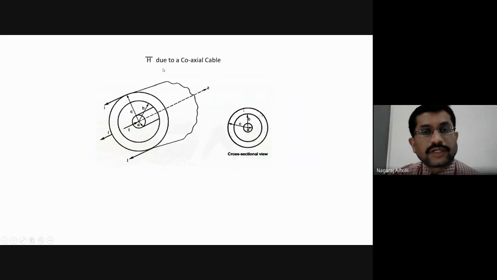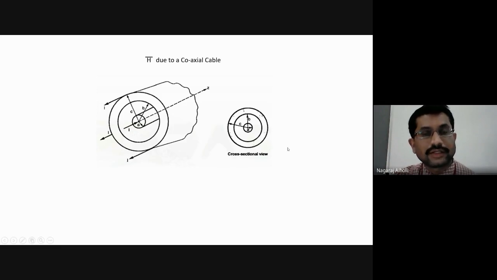Next, H bar due to a coaxial cable. Here the inner radius and the outer radius are mentioned. And when we consider this coaxial cable, it is placed along the Z axis. We have discussed in the last class that when the conductor, whether it is a finite length conductor or an infinite length conductor, is placed along the Z axis, the H bar, that is the magnetic field intensity, will always be acting in the a phi bar direction.